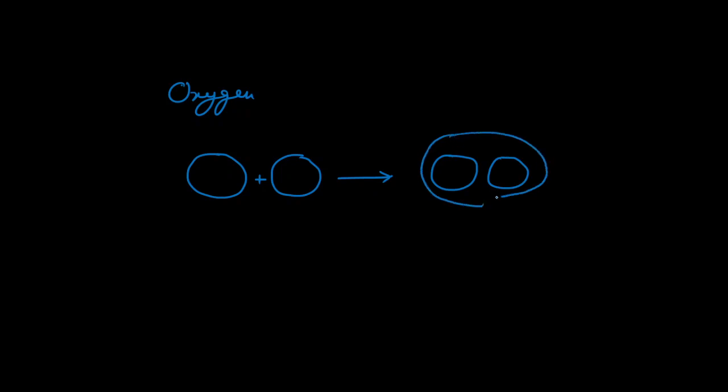We have seen that two atoms of oxygen bind together to form a molecule of oxygen. In the center it has a positive charge, and around the circumference it has a negative charge.